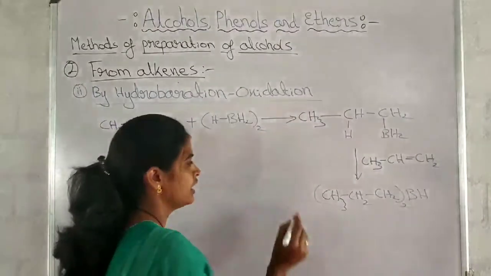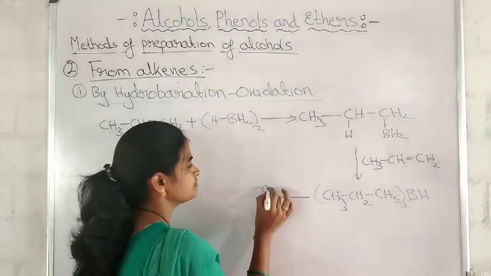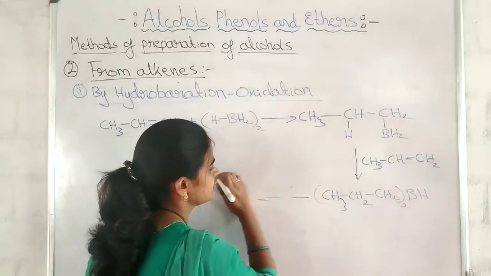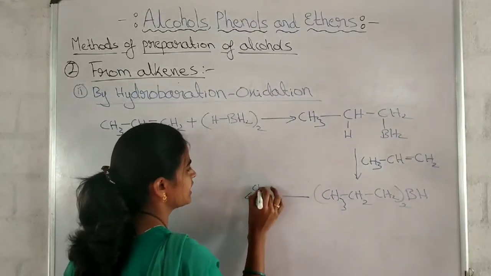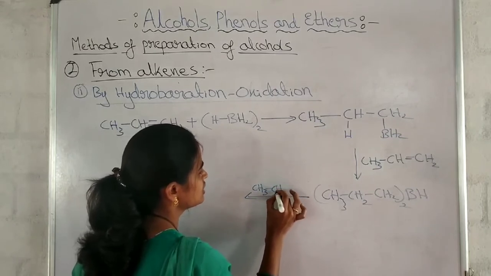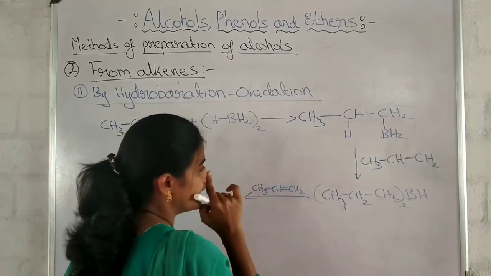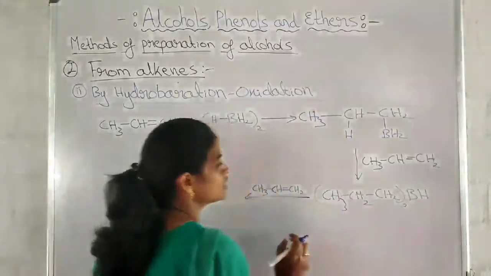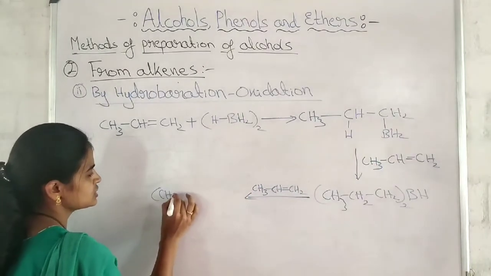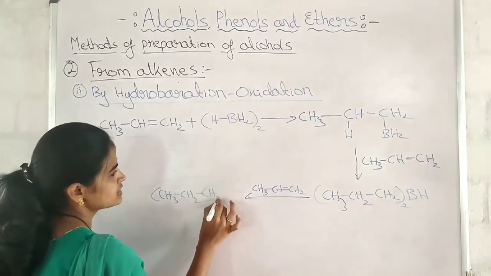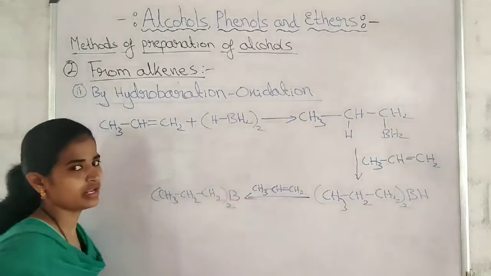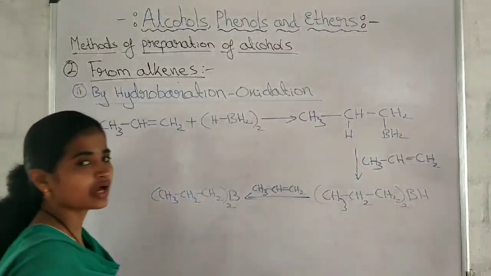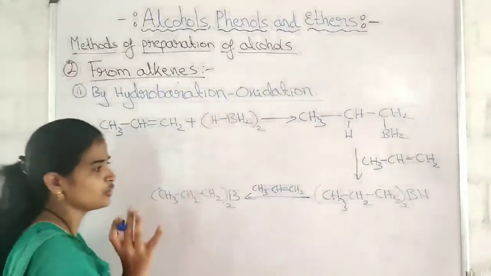If I treat it with one more molecule of alkene, CH3, CH, double bond, CH2, again this hydrogen adds here. Means such three molecules are formed. CH3, CH2, CH2 thrice, only B is remaining. I cannot continue the reaction further because there are no hydrogens to attack the carbon-carbon double bond. Now this hydroboration completes.